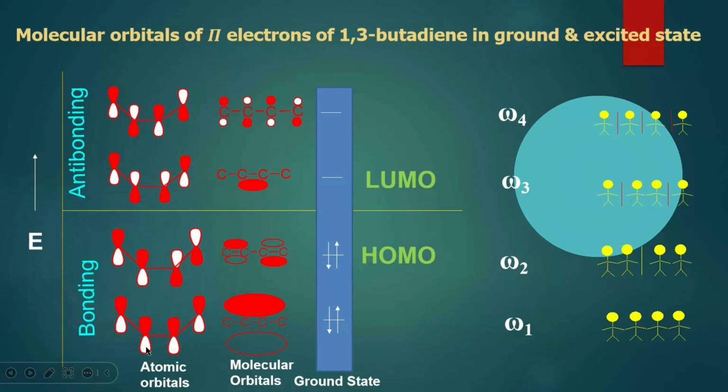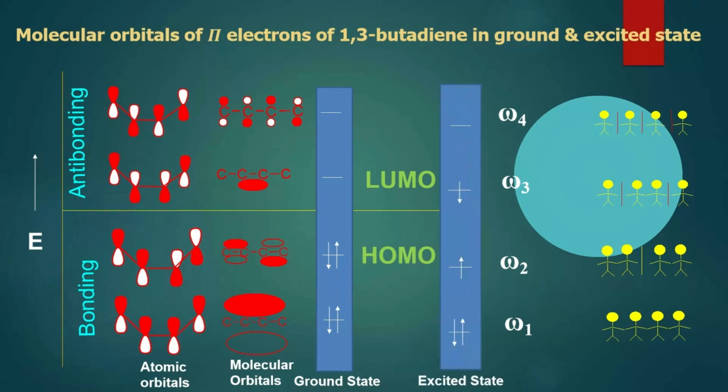These are all the possible arrangements of the p orbitals in butadiene. Out of these, one is HOMO, the one having the highest energy in the bonding situation, and another is LUMO, the lowest energy molecular orbital. When it is induced thermally, HOMO and LUMO will be psi 2 and psi 3 respectively.